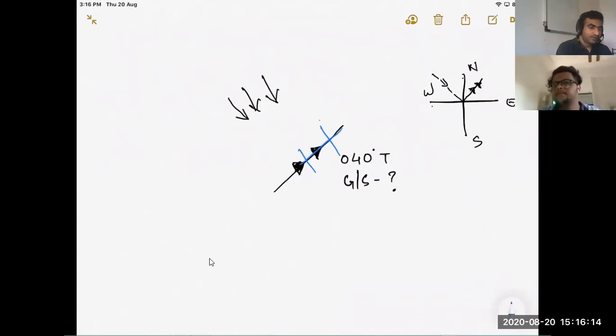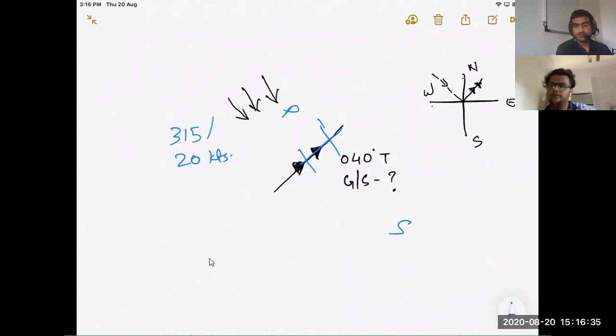So this is the starboard side of the aircraft. This is the port side of the aircraft. Now, if the wind is coming from 315 at 20 knots, it is going to push my aircraft to the starboard side. So the drift value is 8 degrees as per the calculator, 8 degrees towards the starboard.